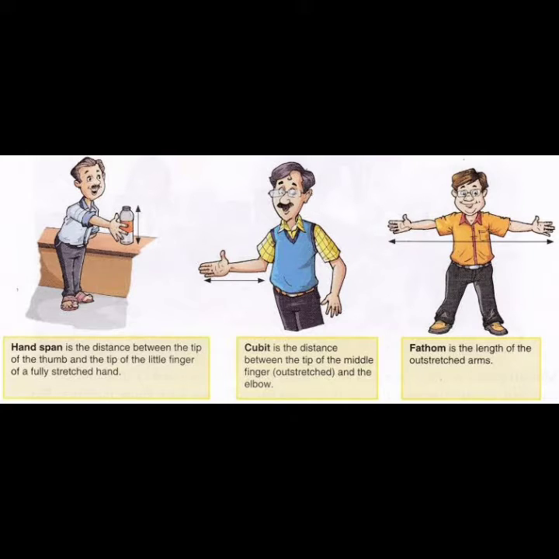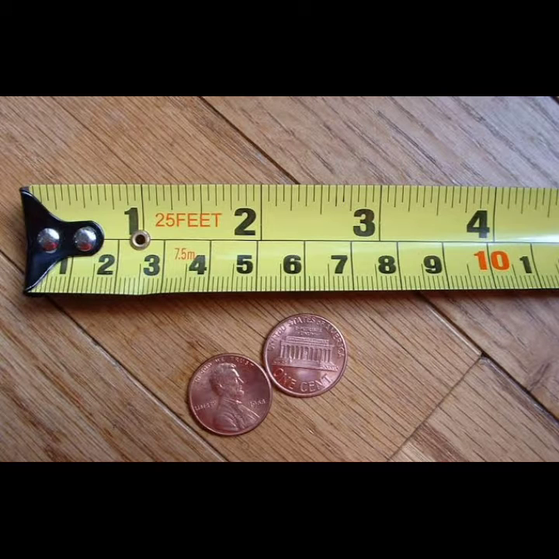In earlier times, people used different parts of their body such as arms, hands and feet as units for measuring the length. Yards, cubit, handspan and foot were the commonly used traditional units of length. Normally, the distance between the end of an outstretched arm and the tip of the nose was a yard. The length from the elbow to the tip of the middle finger was a cubit. A foot was also a common unit of measuring length.